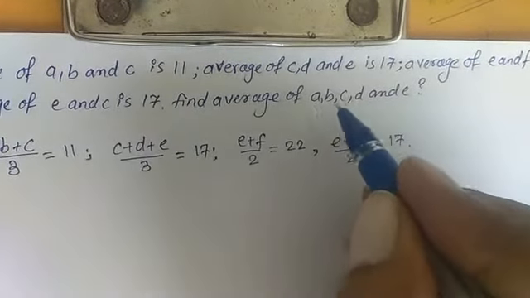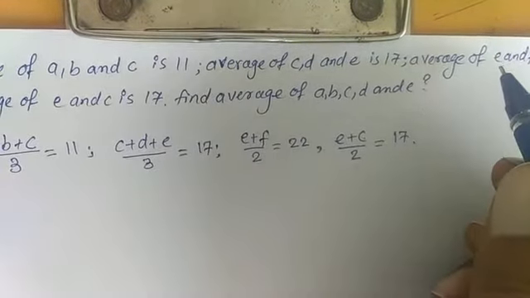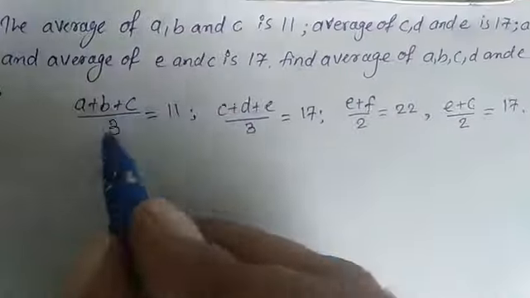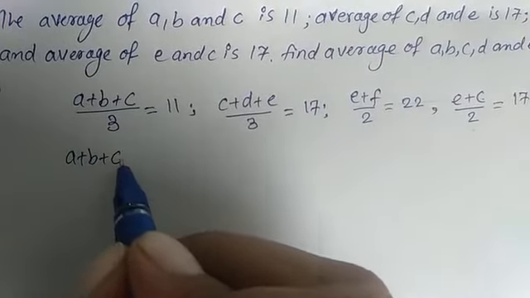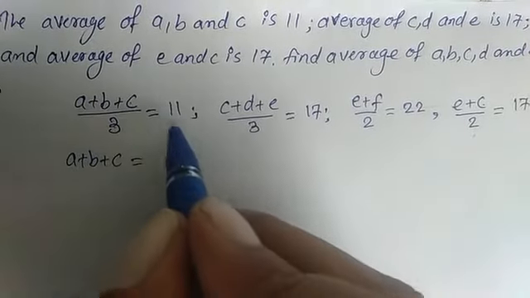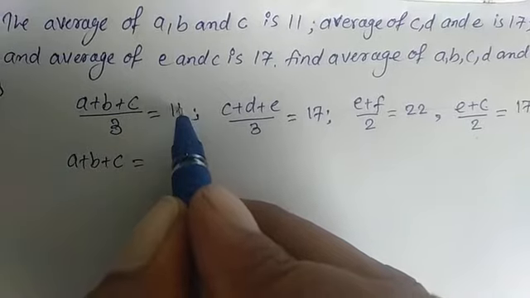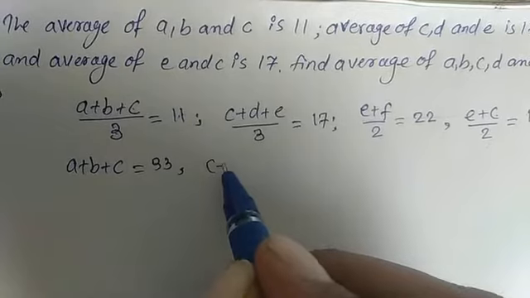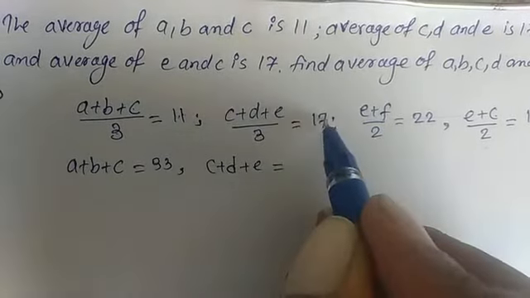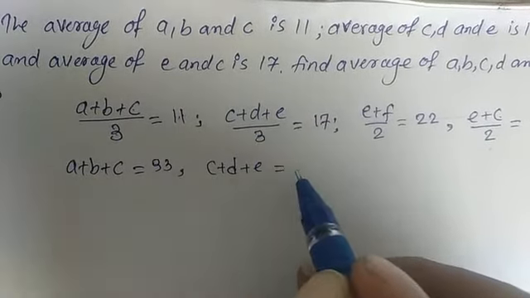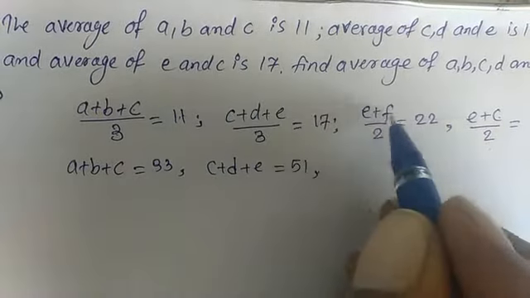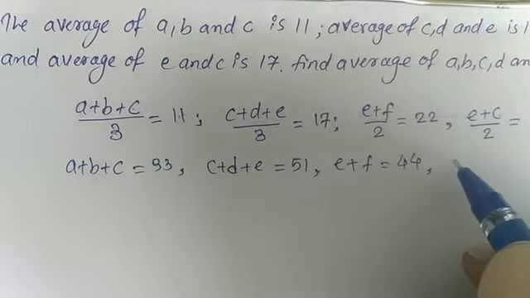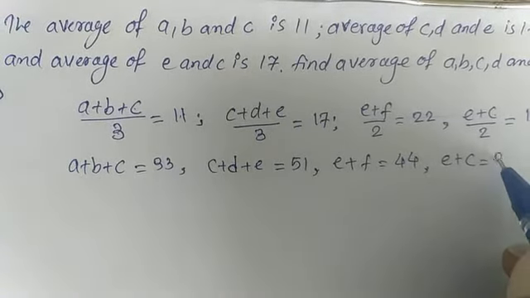So we have to find the average of A, B, C, D and E. From these four equations, from the first we can write A plus B plus C is equal to 11 into 3, which is 33. Now C plus D plus E is equal to 17 into 3, which is 51. Next, E plus F is equal to 44, and last, E plus C is equal to 34.